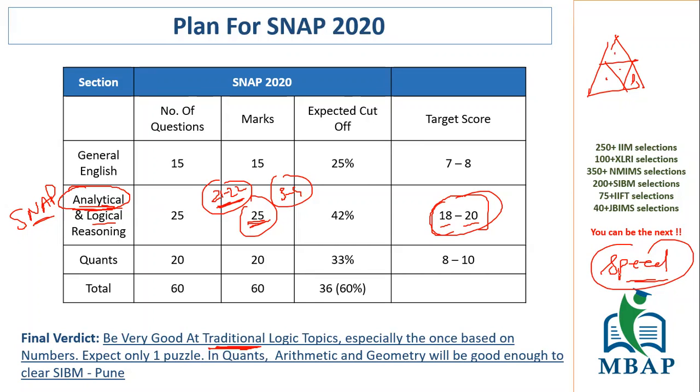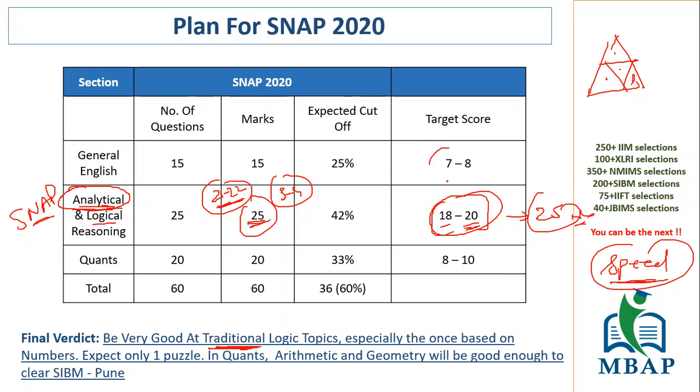Your accuracy has to be good while solving at the given speed. That means if you're aiming at a very high speed, say 20 in 25 minutes, I think you should be able to crack 20 questions here and get all 20 right. That should be the first thing. So definitely a great advantage for people who are not good at quants. They should be focusing on this.